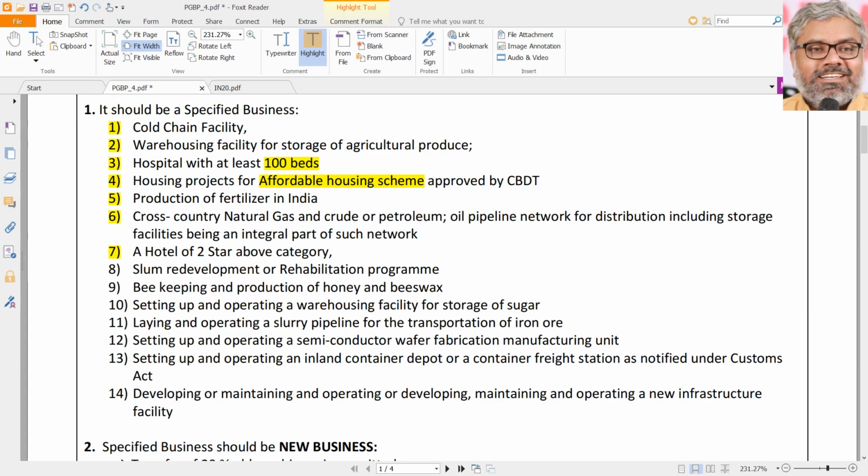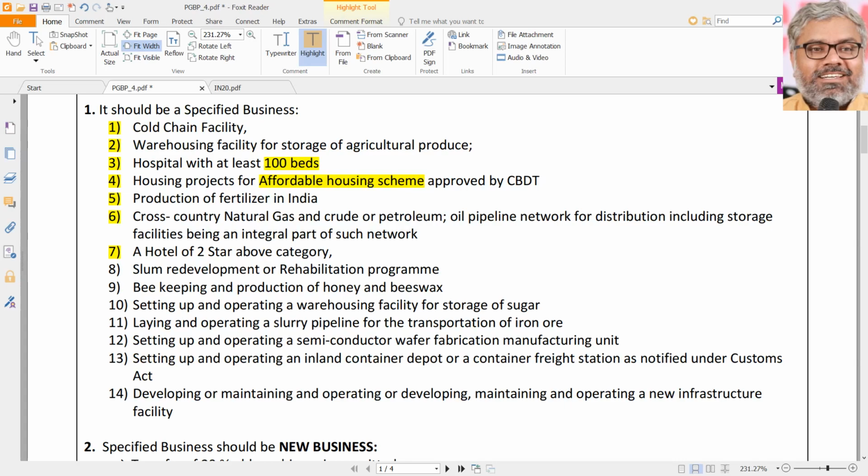Same way, hotel. Hotel is different, restaurant is different. First of all, we should know that hotel means a place where people stay, like a lodging facility. In the US and all, it is called a motel. We call it hotel here. But usage-wise, a lot of people call even restaurants hotels. Somebody will say, I went to a hotel and had some food. It's okay, that's a colloquial usage. But here, when we say hotel, we are definitely talking about a staying facility, a lodging facility.